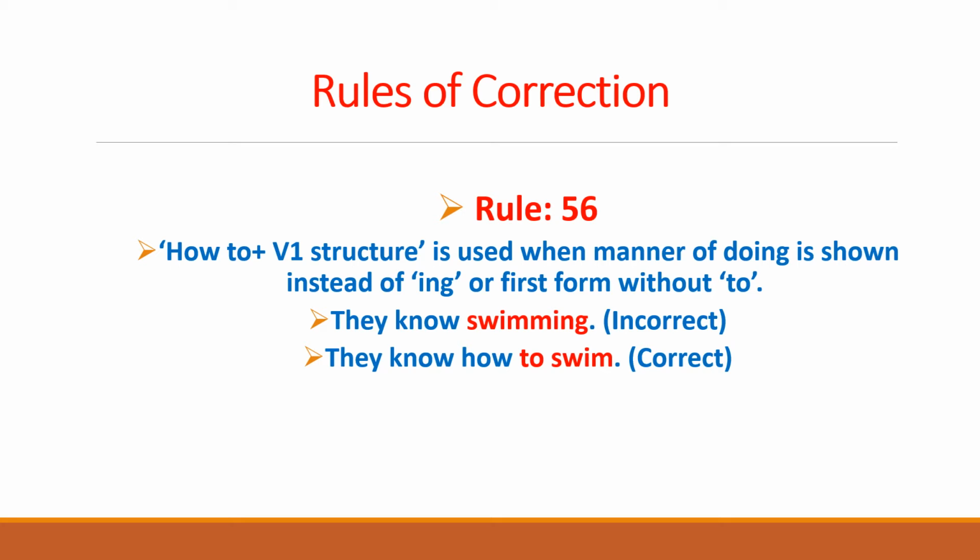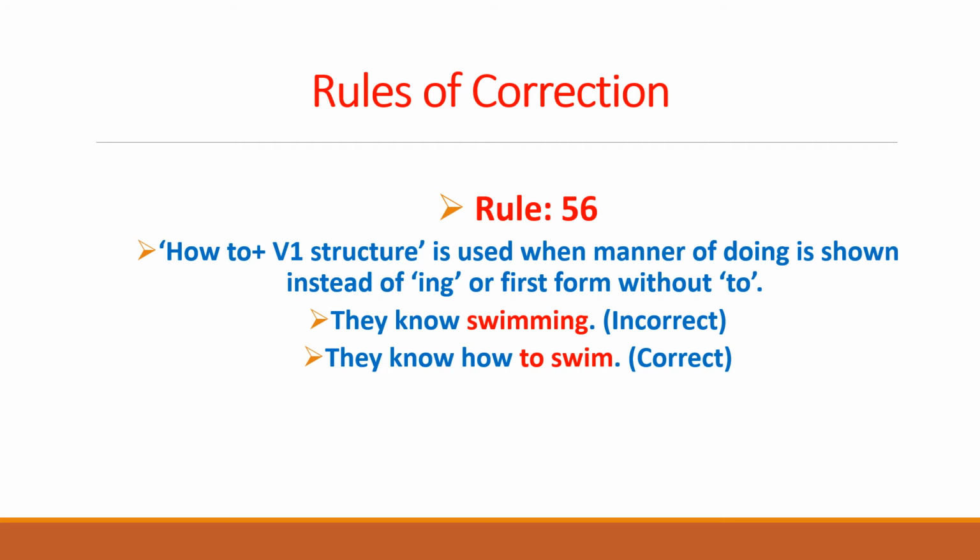As you can see in the first example, they know swimming. So this is the way of showing of that how one is swimming. So what we have discussed is that swimming is incorrect. The correct structure for that sentence is they know how to swim. So this is the correct manner of this sentence.